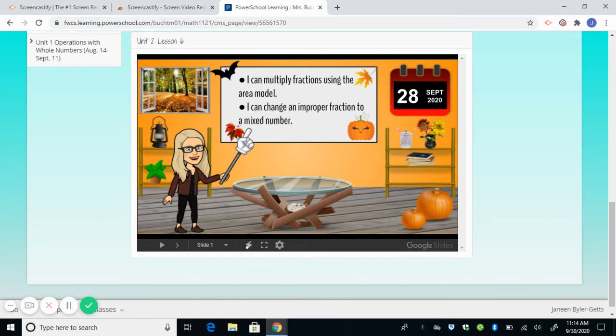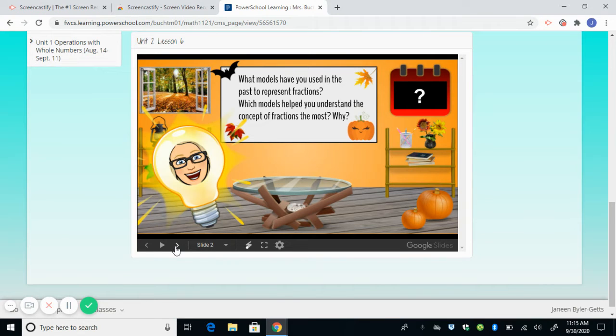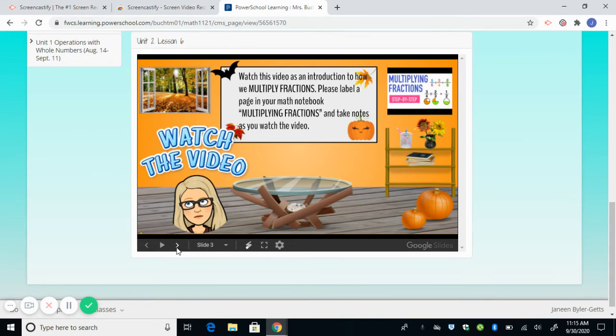So it always begins with telling us what our focus is. We're going to learn how to multiply fractions using an area model and changing an improper fraction to a mixed number. And then they go through this, and it's usually a question is presented to get them thinking. And then there's a video to watch, taking notes.